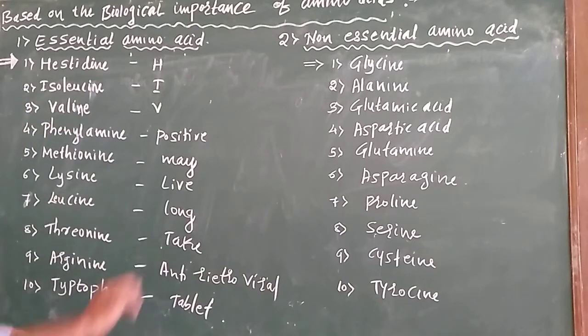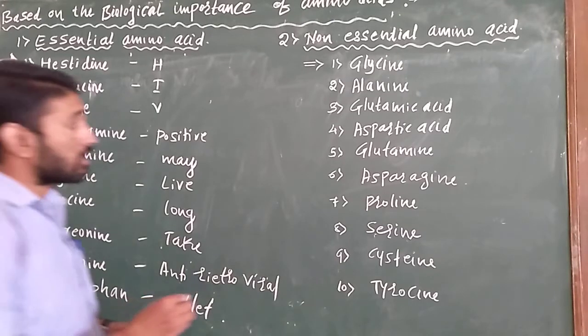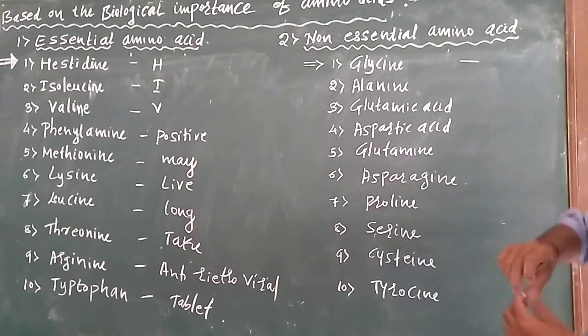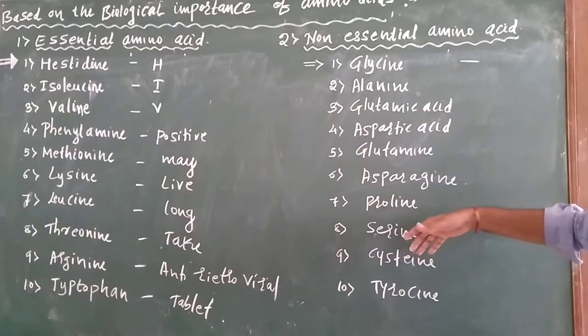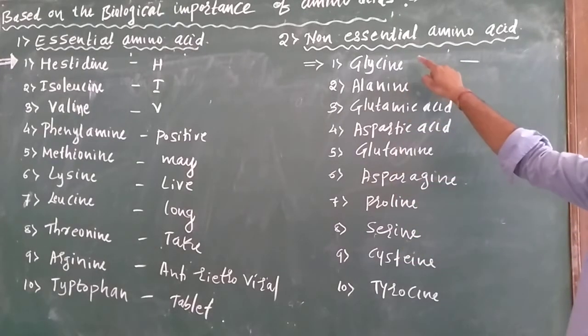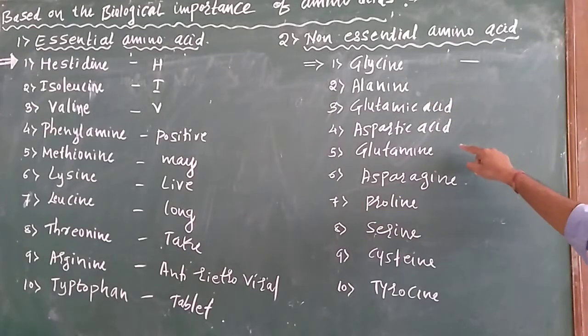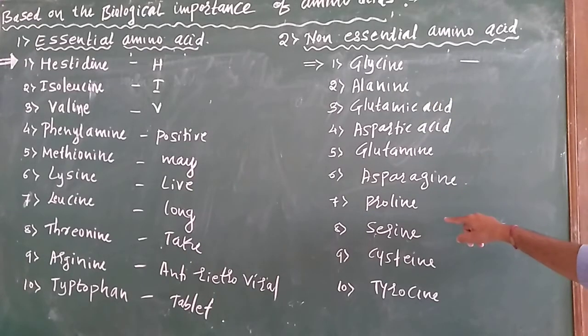And the same goes for non-essential amino acids. There are 10 non-essential amino acids. The first one is glycine, alanine, glutamic acid, aspartic acid, glutamine, and then asparagine, proline, serine, cysteine and tyrosine.